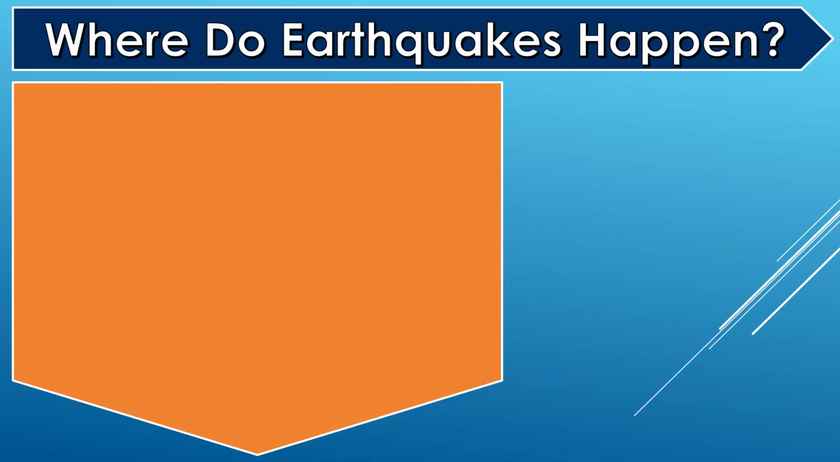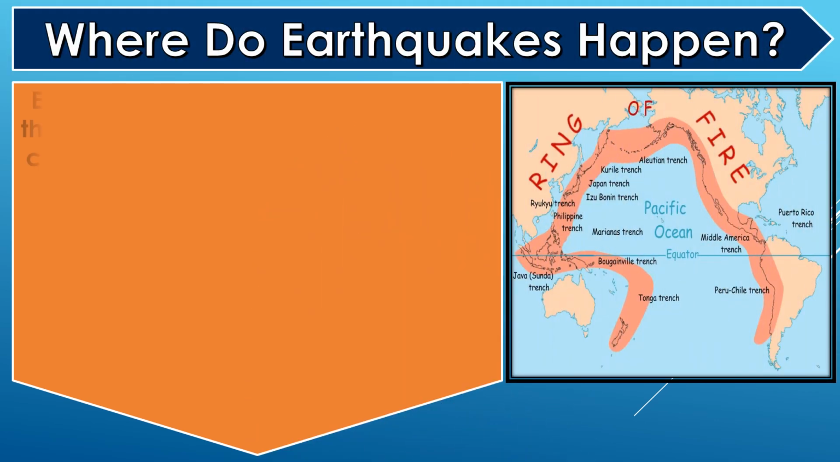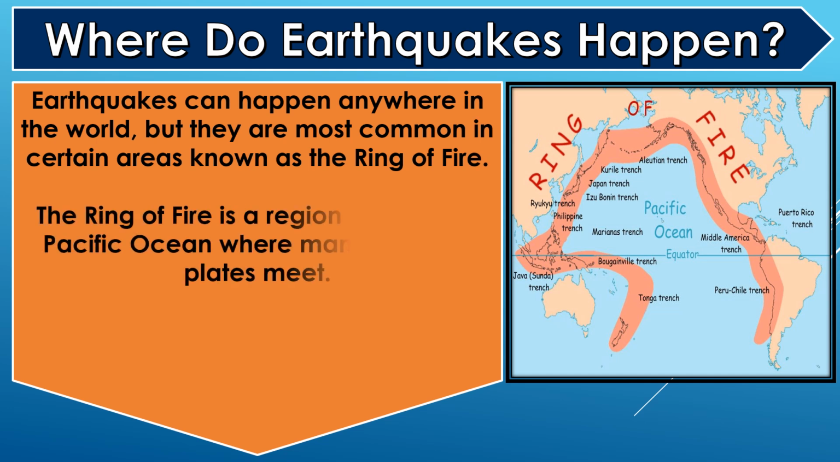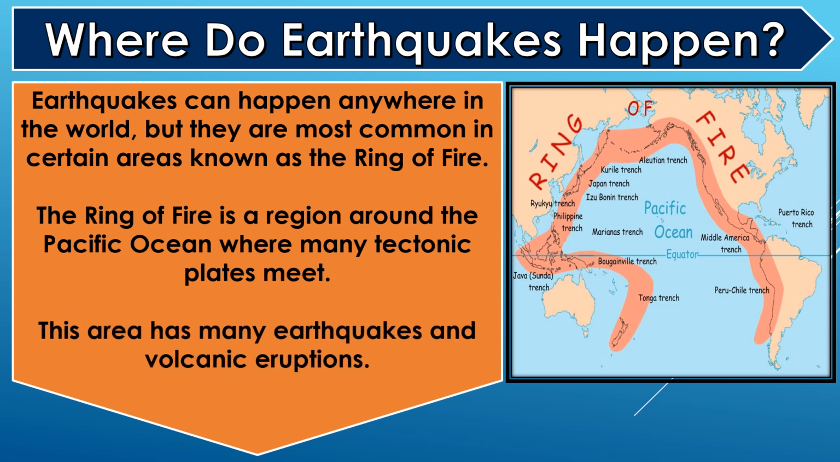Where do earthquakes happen? Earthquakes can happen anywhere in the world, but they are most common in certain areas known as the Ring of Fire. The Ring of Fire is a region around the Pacific Ocean where many tectonic plates meet. This area has many earthquakes and volcanic eruptions.